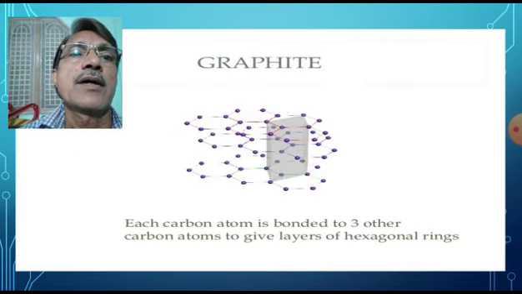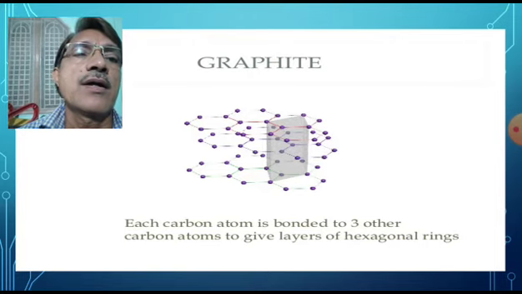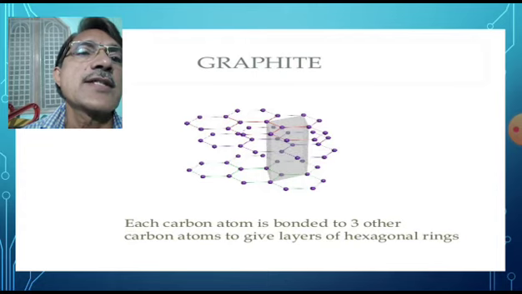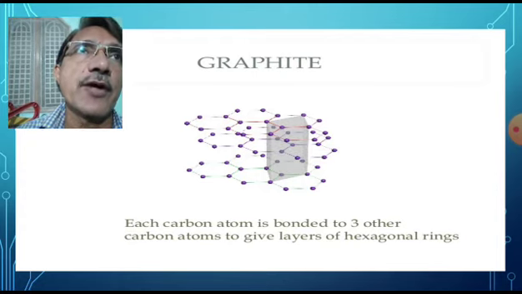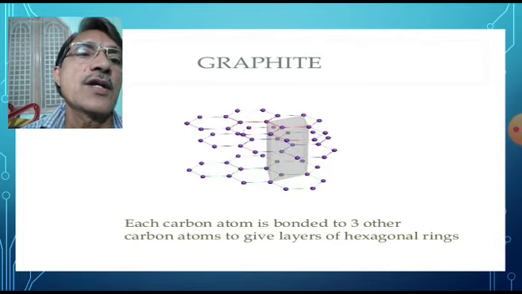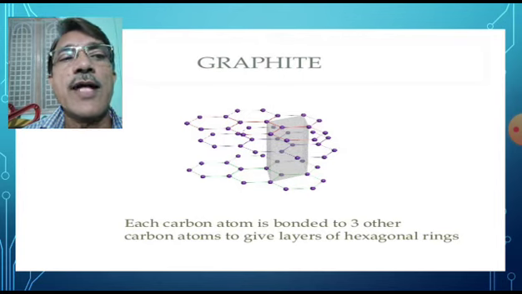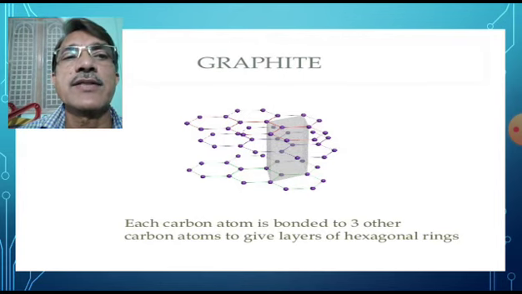Look at the hexagonal structure of graphite. C-C bond length in graphite is 1.42 angstrom. The distance between any two layers of graphite is 3.34 angstrom. Each carbon atom is bonded to 3 other carbon atoms to give layers of hexagonal rings.